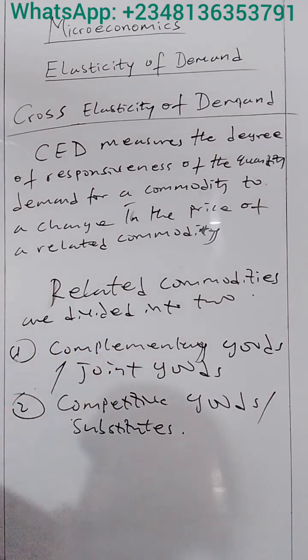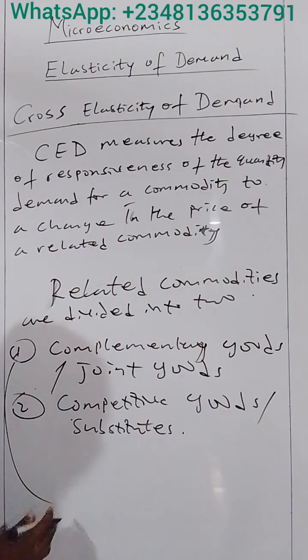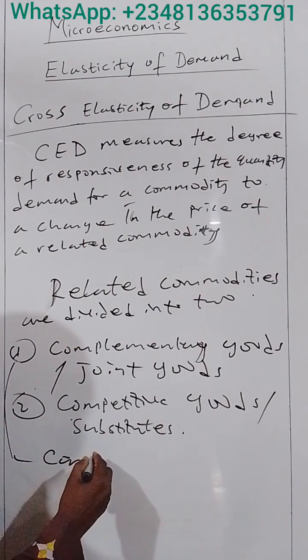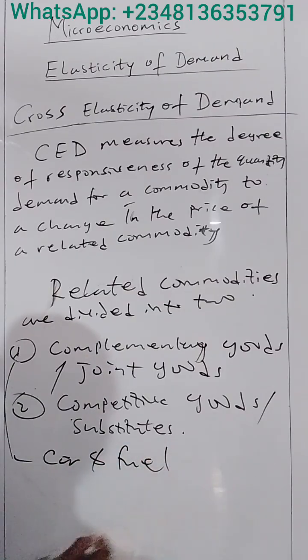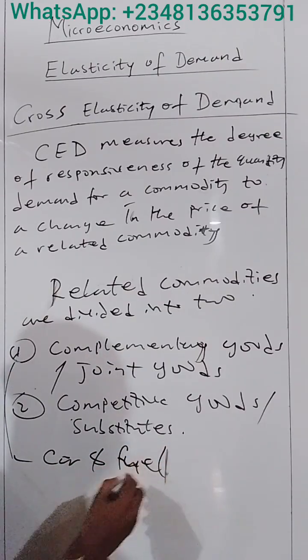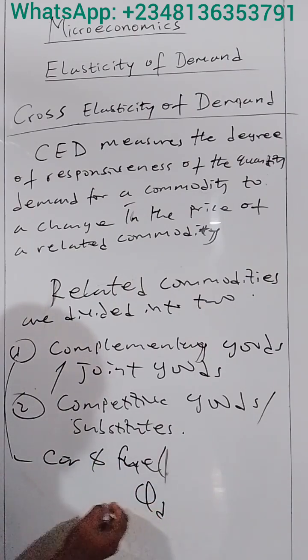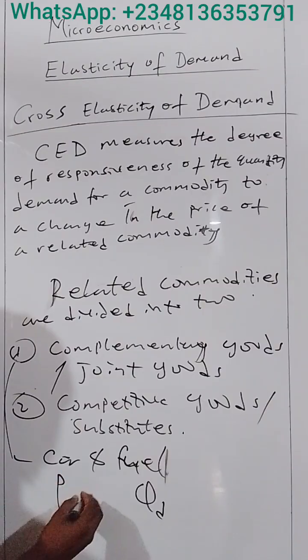Let's first deal with complementary goods in order to understand this. So let's pick two complementary goods, say car and fuel. Now, when the price of car increases, people will buy fewer cars and therefore less fuel. In this case, we want to know how responsive the quantity demanded for fuel is to a change in the price of car.